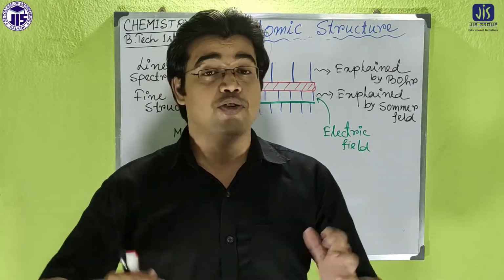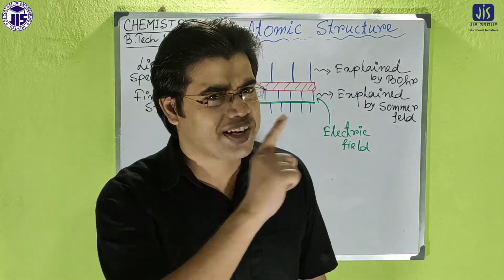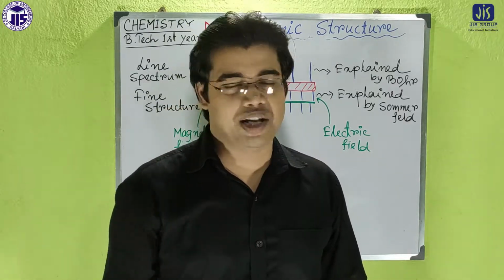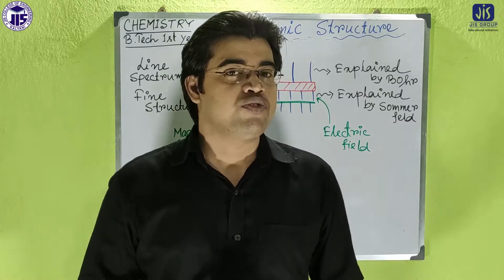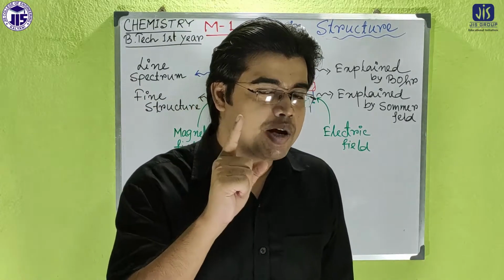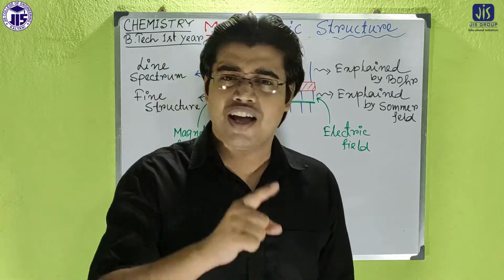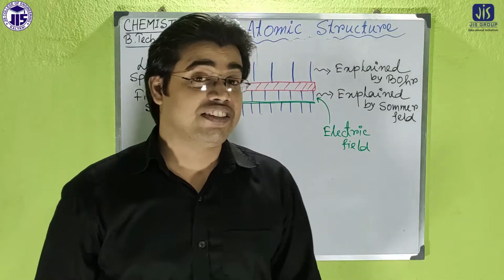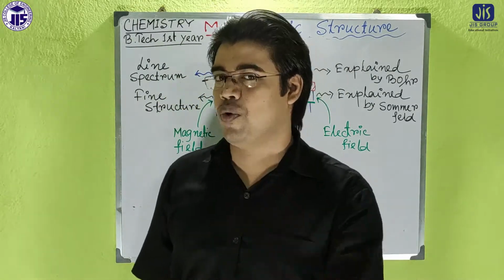Sommerfeld introduced a new quantum number, the azimuthal quantum number. That means till now we have two quantum numbers: the first, from Bohr's model, was the principal quantum number, and the second was the azimuthal quantum number.